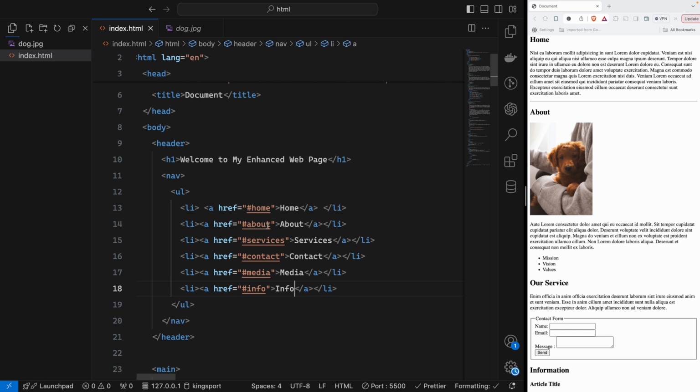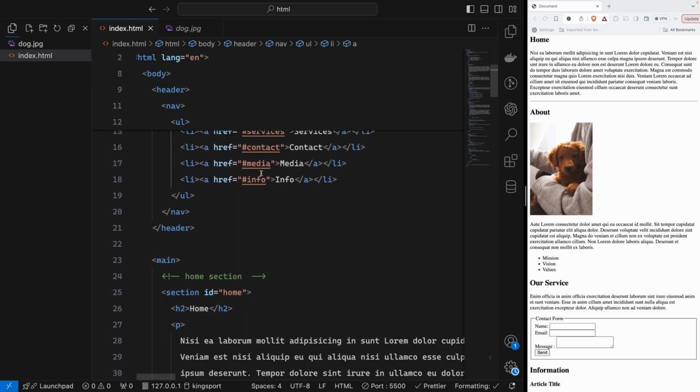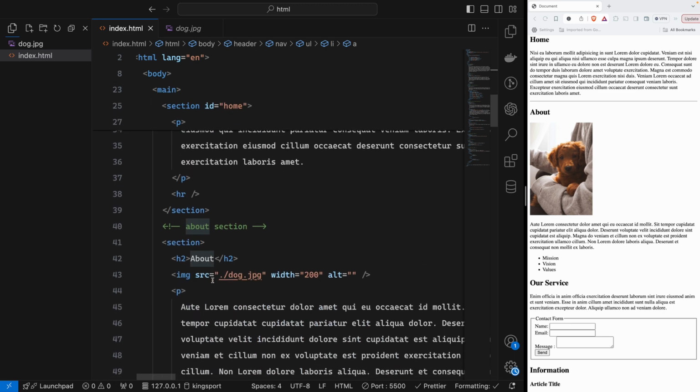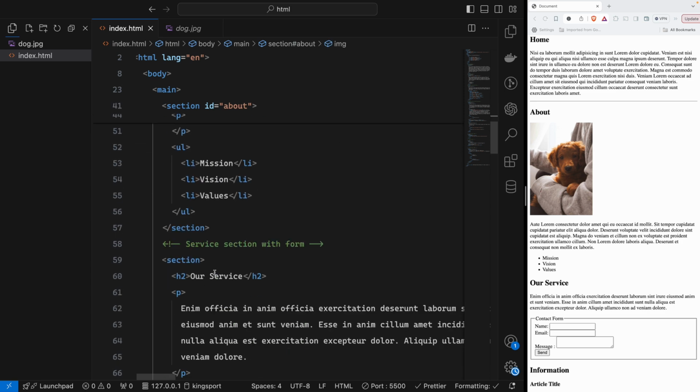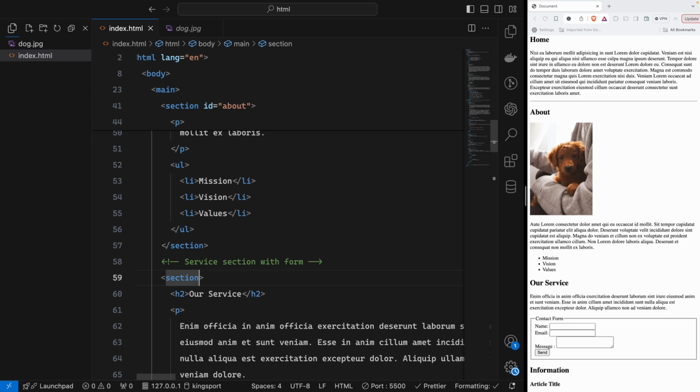So yes, we have to link the id with the same name as each link. So for this section, I will say id equal to about. So it is now linked, and this one will be services.